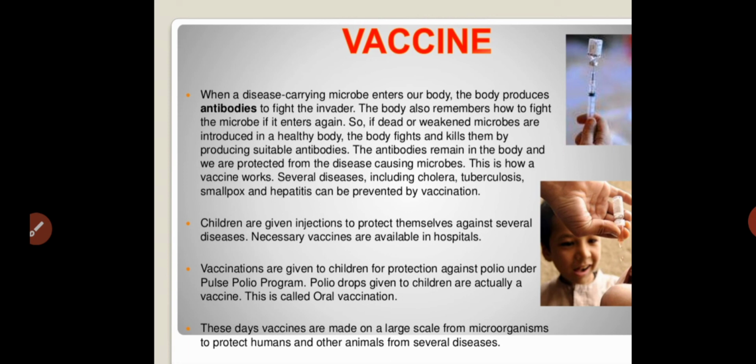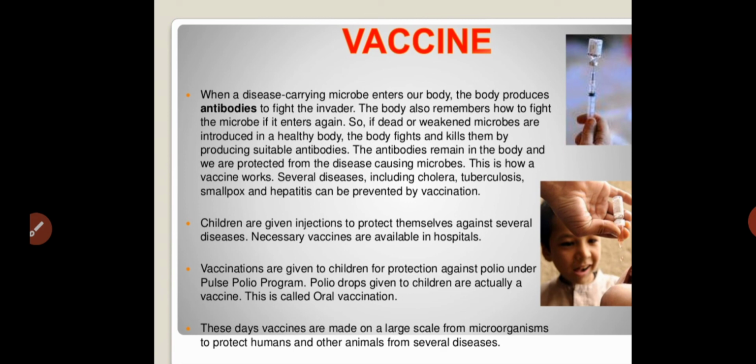The body also remembers how to fight the microbe if it enters again. If dead or weakened microorganisms are introduced into a healthy body, the body fights and kills them by producing suitable antibodies. If weakened microorganisms enter our body and cause some disease, our immune system automatically produces antibodies and kills that particular microorganism.